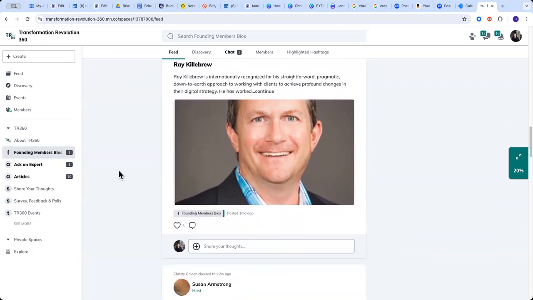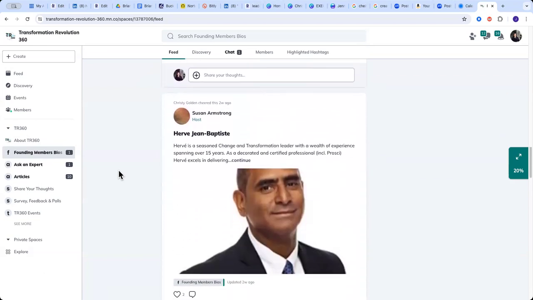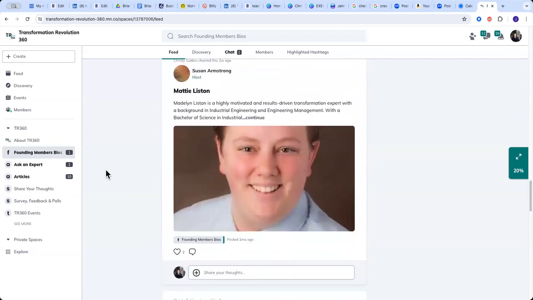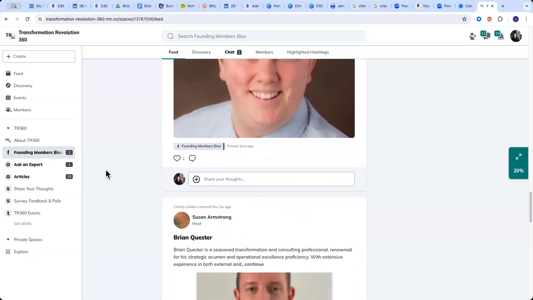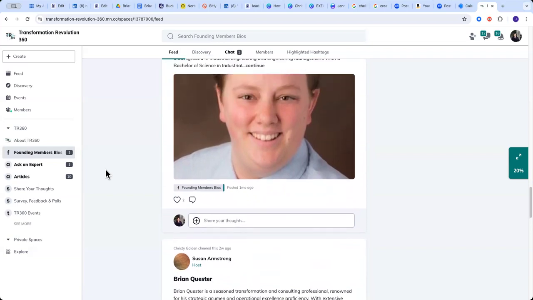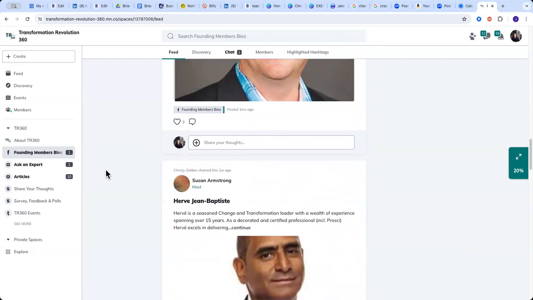So you'll hear us calling the sections on the site spaces. In Mighty Networks, that's how they refer to them. Throughout the founding member bio space, you'll see all of the bios for our founding members. So take some time to get yourself familiar with those folks, reach out to them, get to know them. These are the people who are really bringing some great ideas and helping to launch this site and get us going.